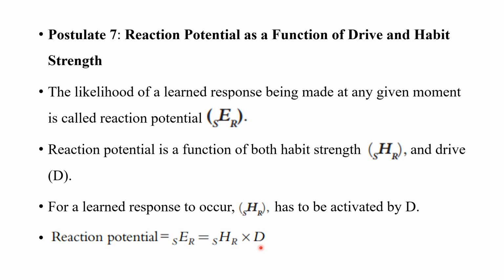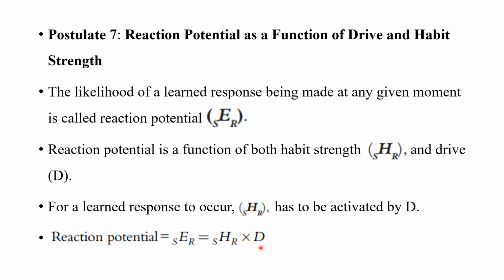So I did all the conditioning, and that's over. The next day or the day after that, I test once again, ringing the bell to see if the dog is able to salivate. So what is the likelihood that the dog will salivate?